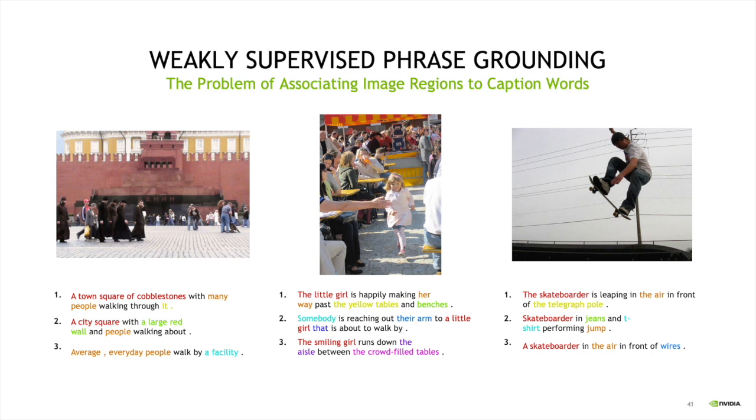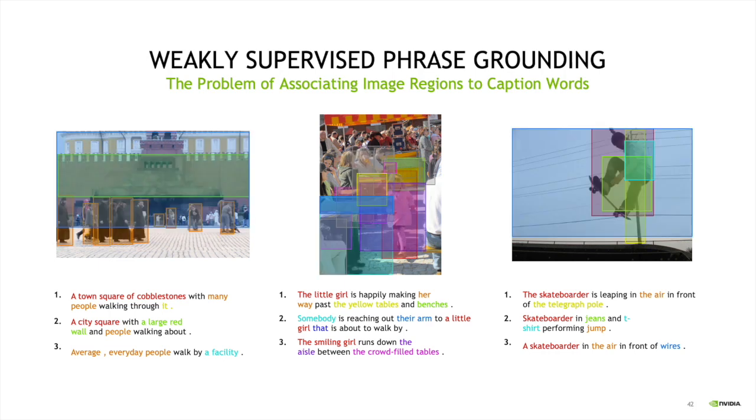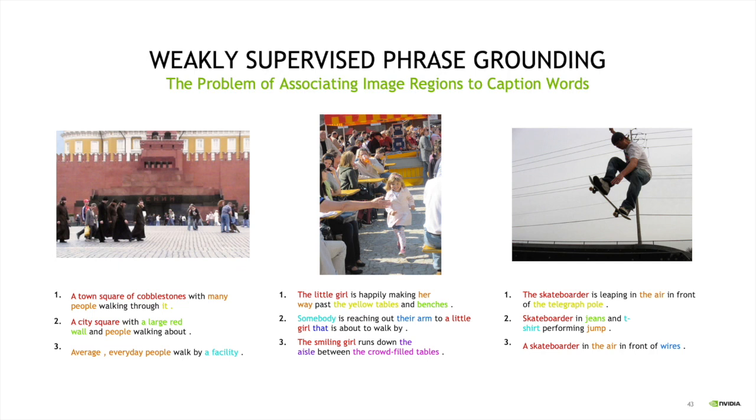In this part, we're interested in weakly supervised phrase grounding. In this problem, we're given a set of images and captions describing those images. Our goal is to predict the location in the image for each noun phrase. However, since our training is weakly supervised, during training, we don't have access to the location of noun phrases in the image. We're only given a set of images and captions.